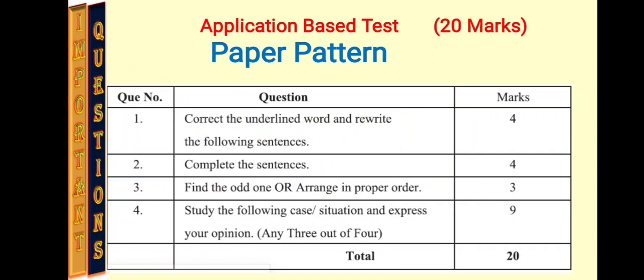Question number 3 will be either find the odd one or arrange in proper order, and 3 marks are allotted for this question. Question number 4 will be study the following case or situation and express your opinion. Any 3 out of 4 you have to solve here, and the marks for each case will be 3 marks. In total 9 marks. In this way, 20 marks ABT test will be there.